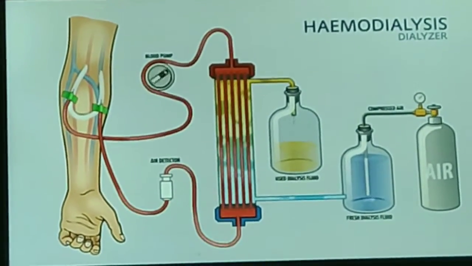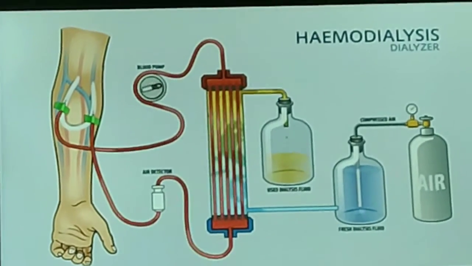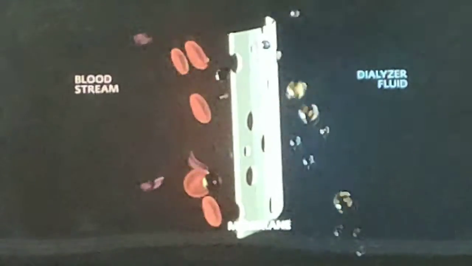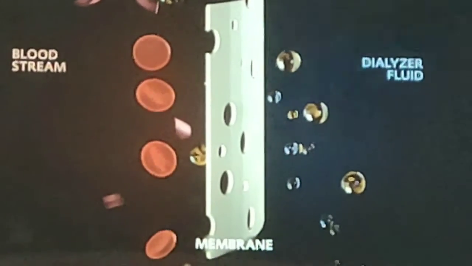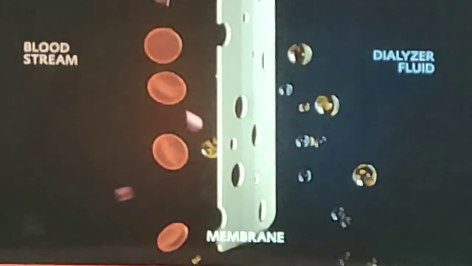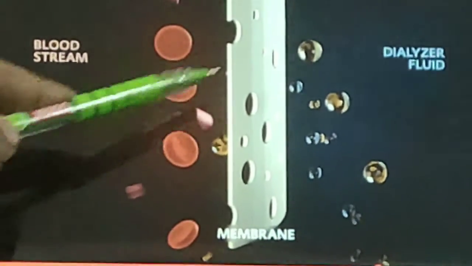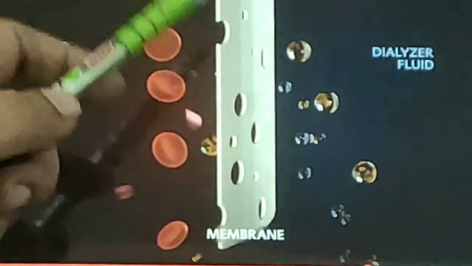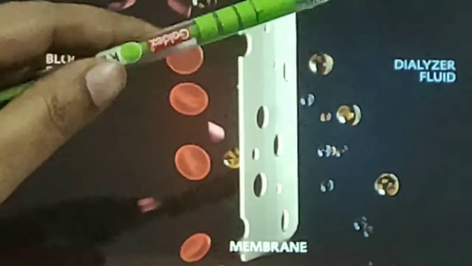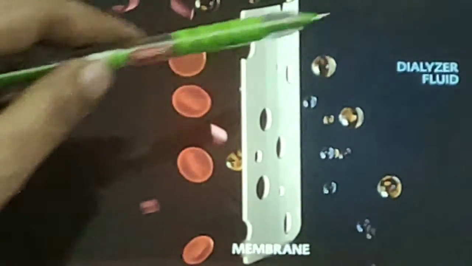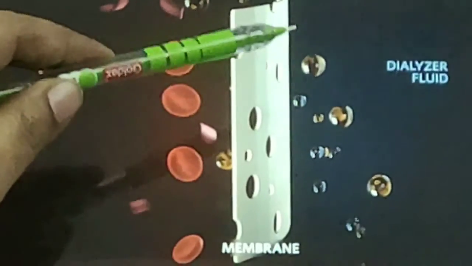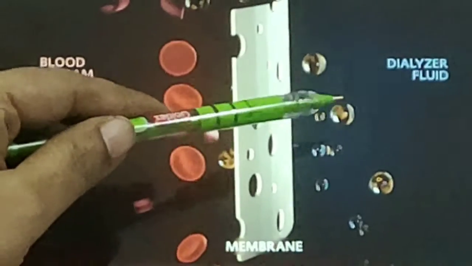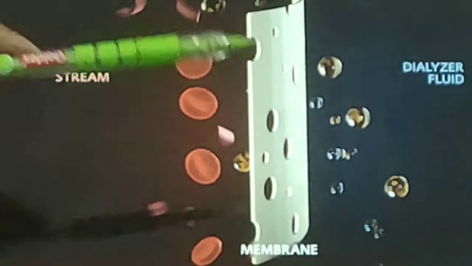This is similar to the function of the kidney, but it is different since there is no reabsorption involved. The waste material from the blood goes to the dialysing fluid due to the difference in concentration. Because the waste material has high concentration in the blood as compared to the dialysing fluid, which does not have the waste material, the nitrogenous waste passes from the blood into the dialysing fluid, and the purified blood again passes to the patient's body.